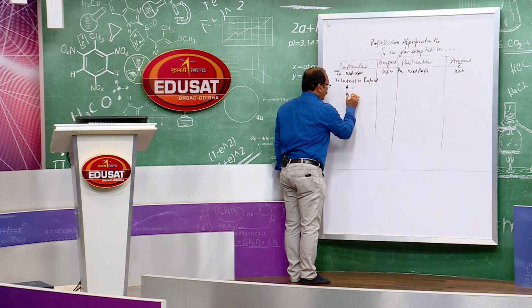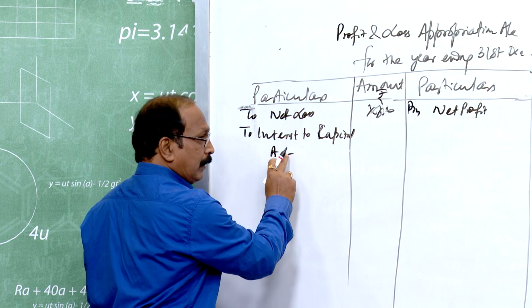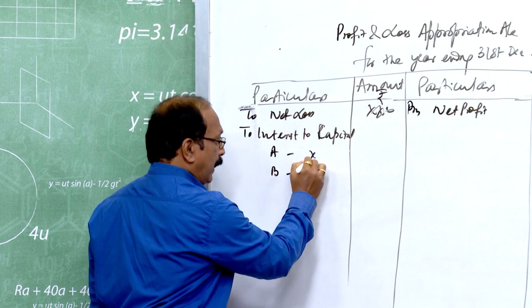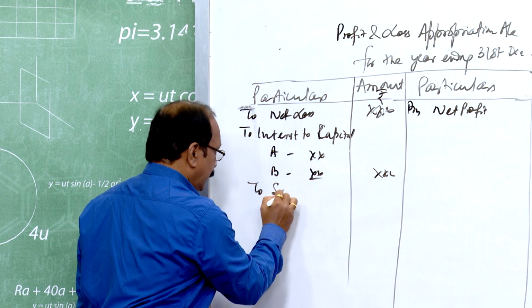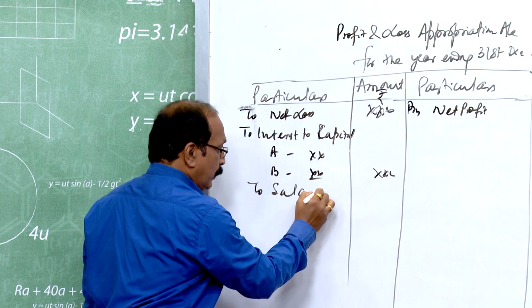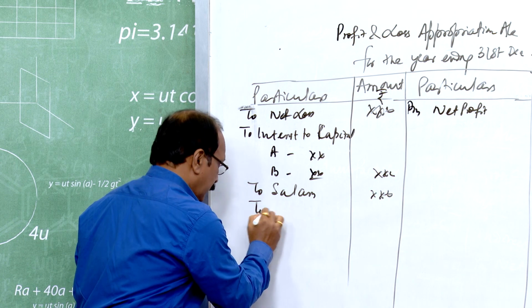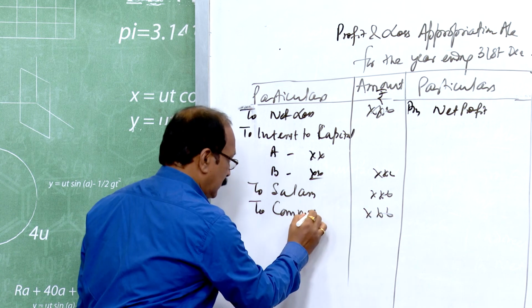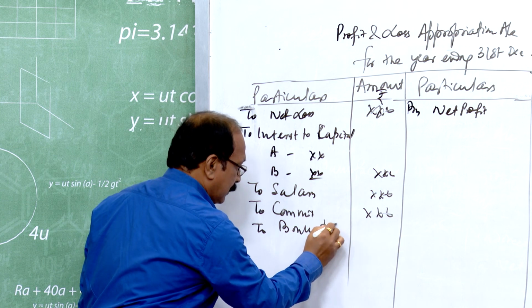Suppose A and B are partners, how much interest is calculated and payable to A and to B, you have to write here. To salary, if it is payable to any partner, to commission to partners, to bonus to partners.